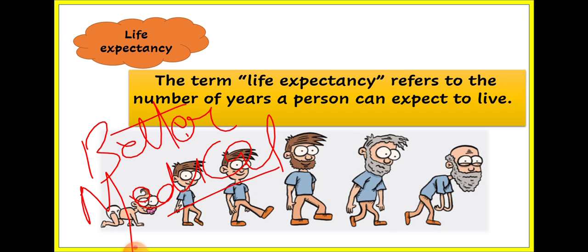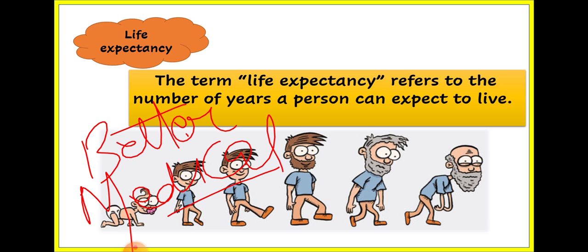But if we talk about developed economies that have good money and a good economy, the old age segment, that is the population of old age groups, is larger, which means their life expectancy is more.